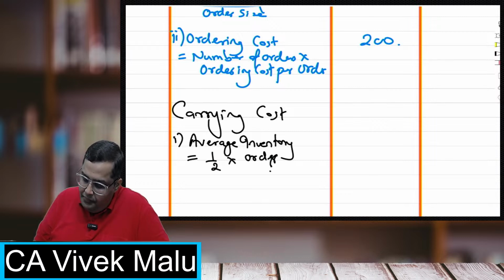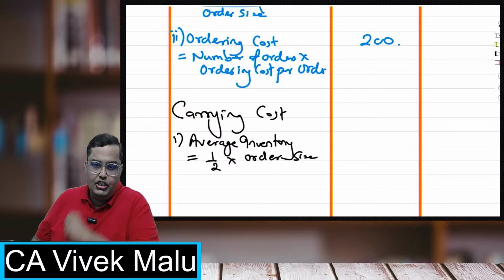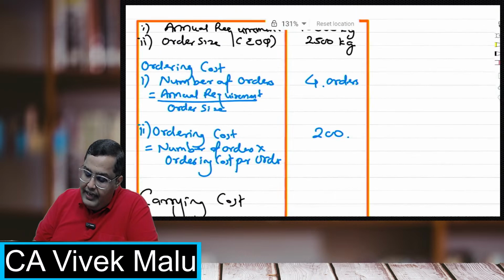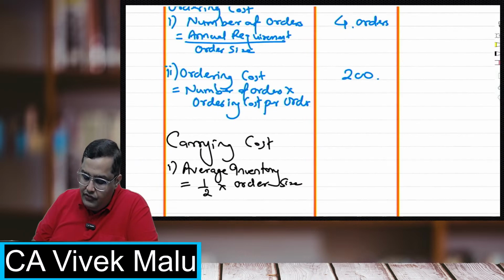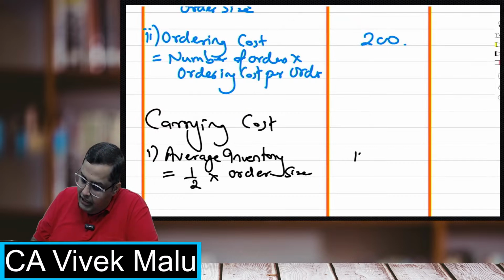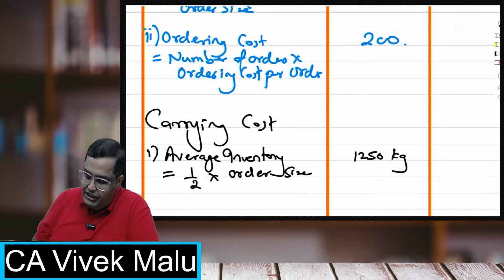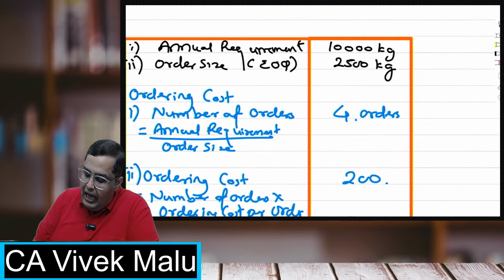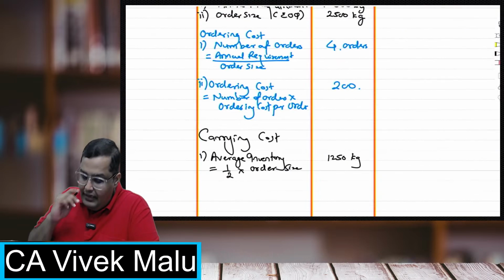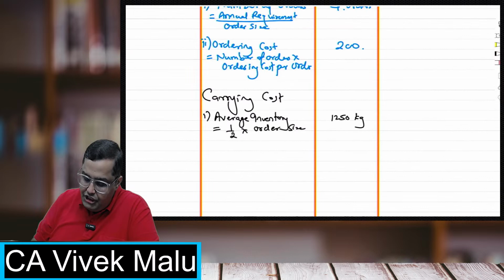How much was the order size? That was 2500 kgs. So 2500 kgs half, my average inventory will come 1250 kg. Whatever your order size is, take its half and you'll get the average inventory.